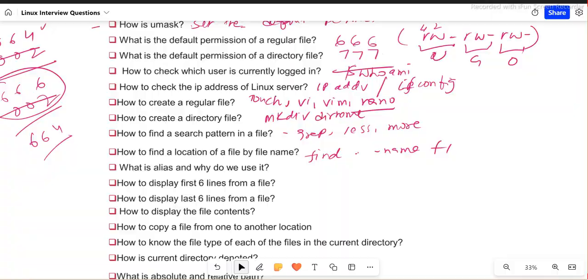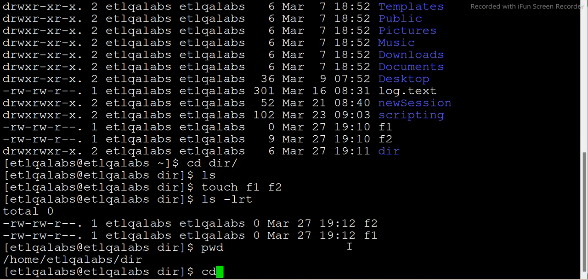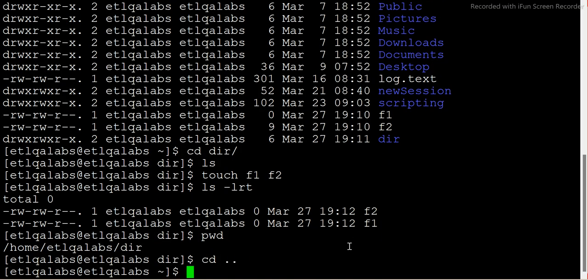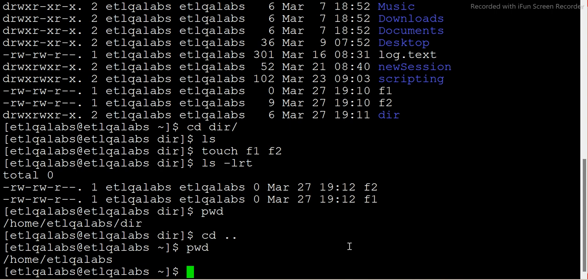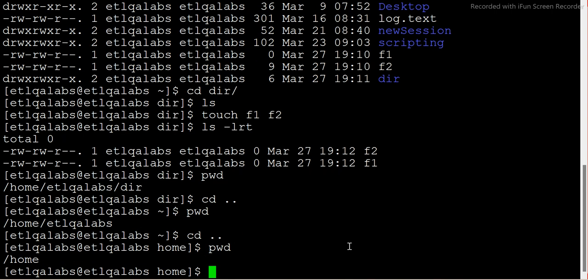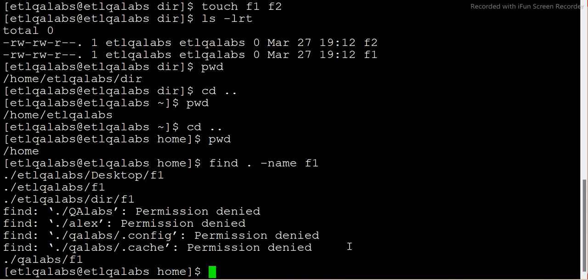Let me just show you one. I'm here, so let's go one step backward. Okay, now I am here, basically home. I can say find, starting from here, the current directory downward, and -name F1. Let's try to see. You see, guys, I am able to find this file. It's basically under QLab, and F1, correct?